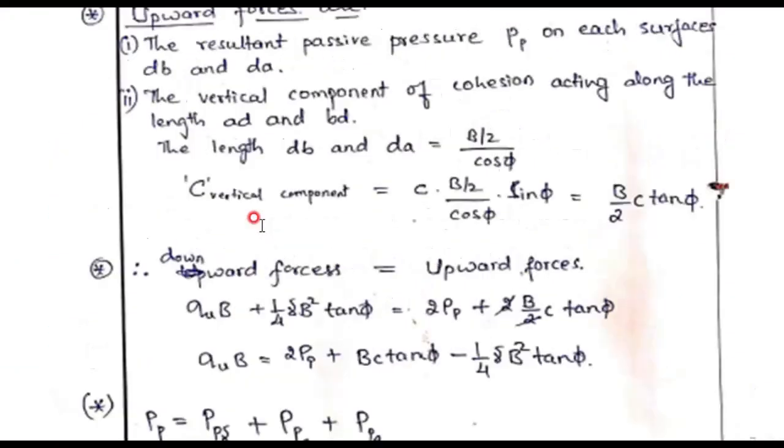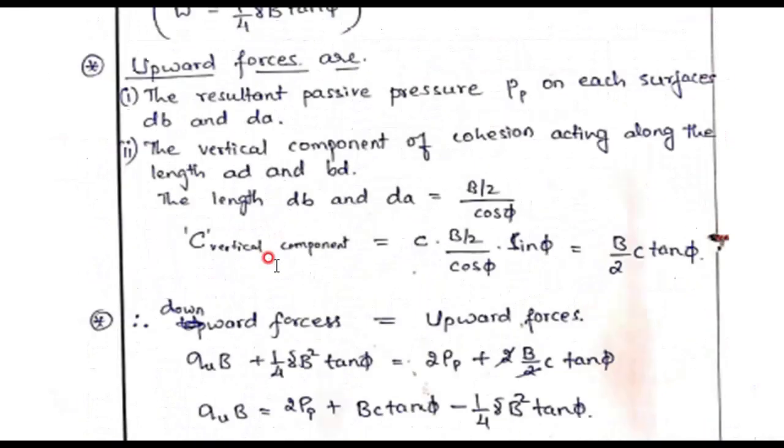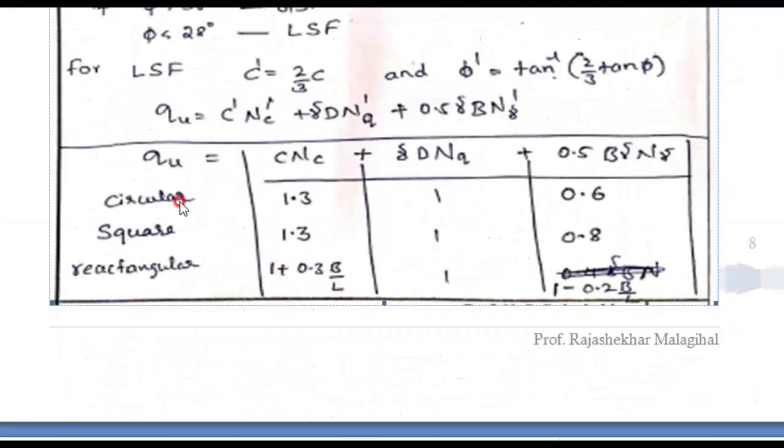As observed in the assumptions, this derivation is done for strip footing. Okay. If in the field we have a circular footing, square footing, or rectangular footing, then we need to modify that equation. That is, for circular footing, 1.3 we multiply for this term, 1 to this term, 0.6 to this term. Then the equation becomes 1.3 CNC, 1 into gamma D NQ, then 0.6 into 0.5 into B into N gamma. And for square footing, 1.3 CNC, 1 into gamma D NQ, 0.8 into 0.5 gamma B N gamma.